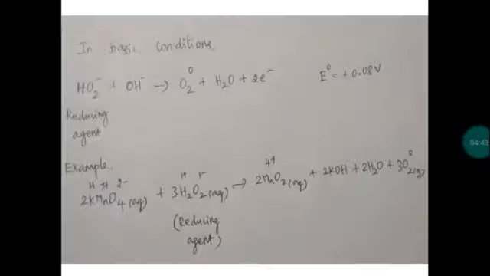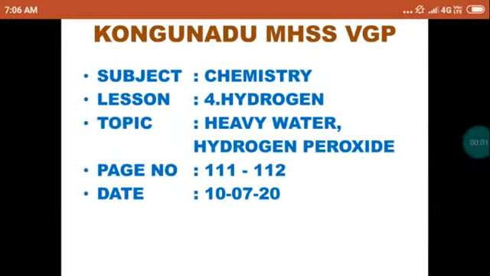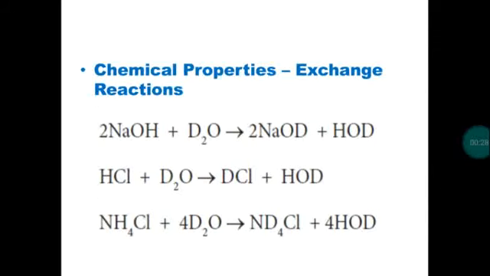So we will recall one more time. Now heavy water. What is the formula for heavy water? D2O. The abundance of heavy water is very less. When we consider water molecules, out of 5000 ordinary water molecules, only one heavy water molecule will be there, which is prepared by electrolysis of water. So ordinary water molecules will be decomposed first to produce hydrogen and oxygen. The remaining heavy water will be present with lesser abundance.